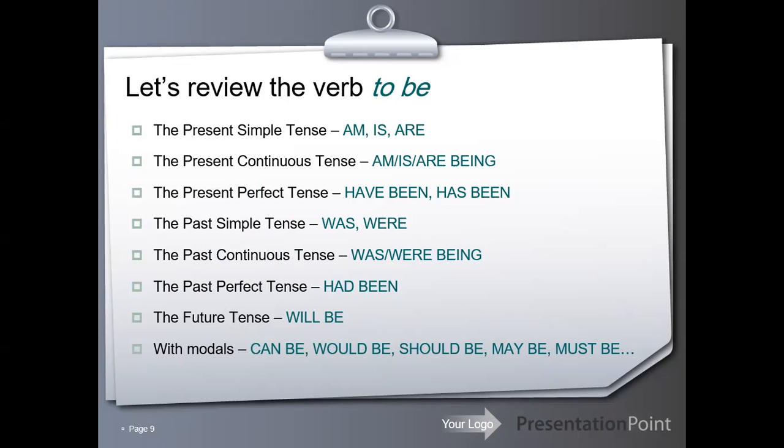With modals: can be, could be, should be, may be, must be. These are the most common verbs that are used in the passive form. I want you to keep these forms in your mind, so you will need them when we change sentences from active to passive.